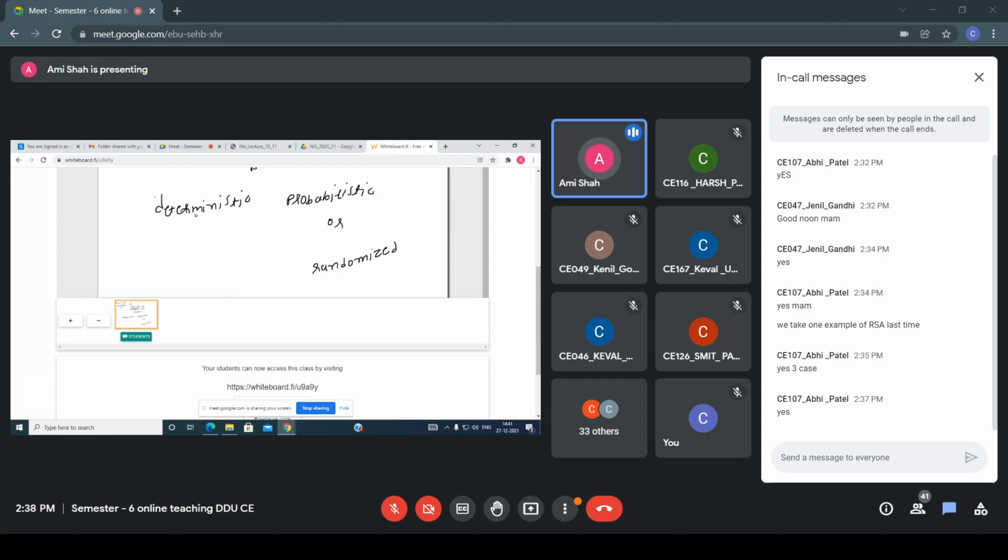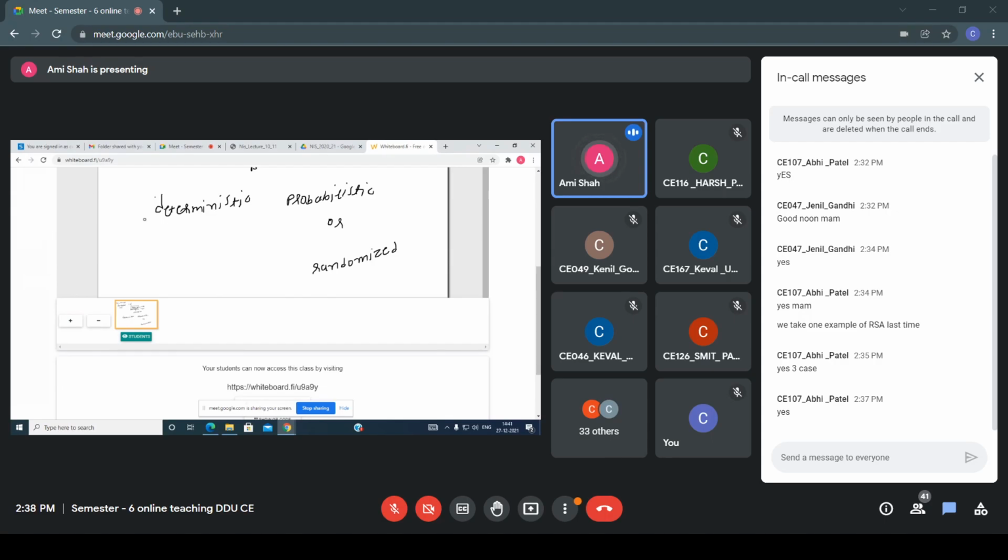Now what's the difference between deterministic and probabilistic? The deterministic approach, which we normally use, always gives a correct answer. While in the case of probabilistic, the answer is correct most of the time, but not all the time. The deterministic algorithm is less efficient than the probabilistic, it takes more time to check.